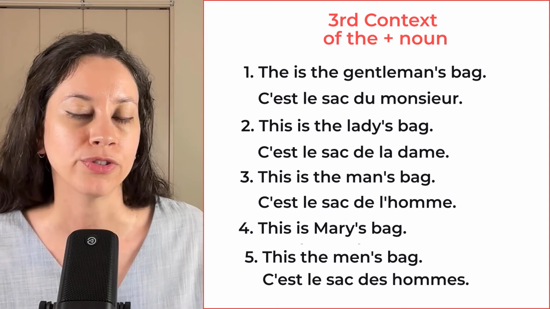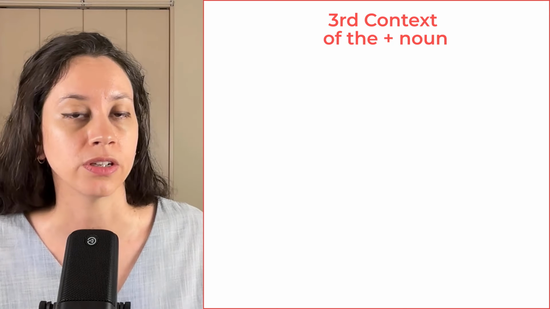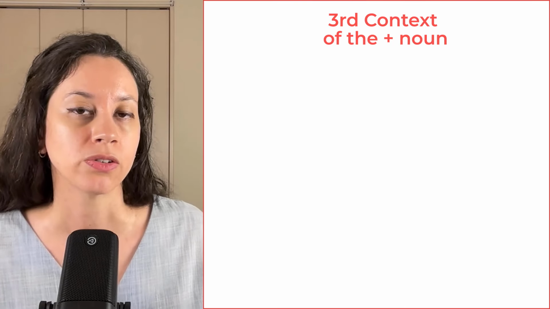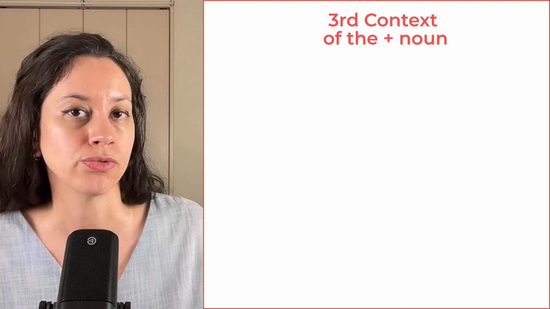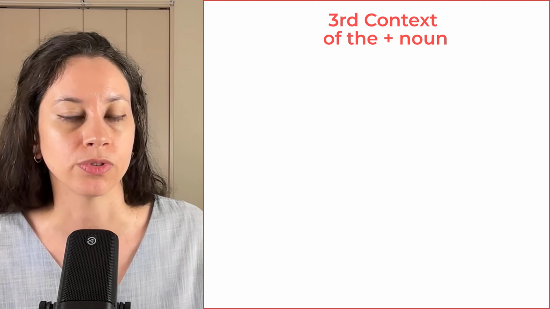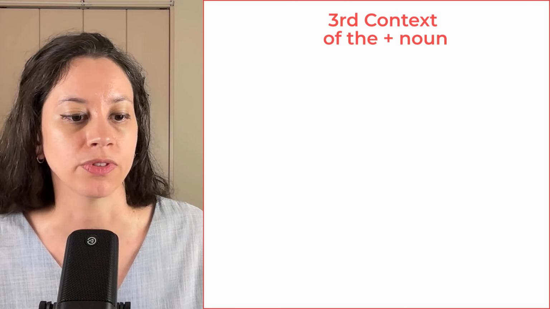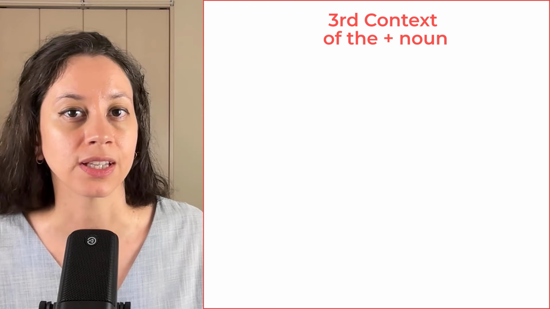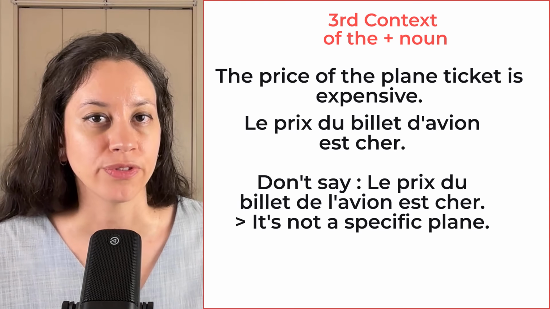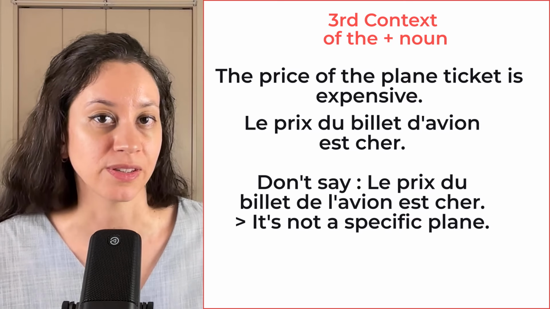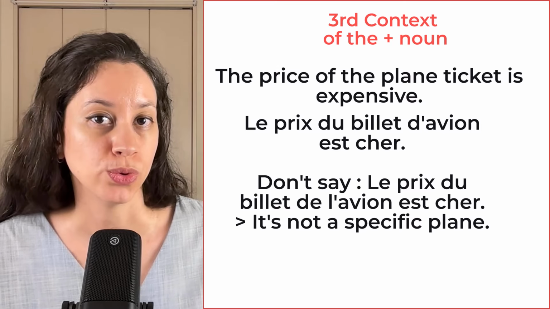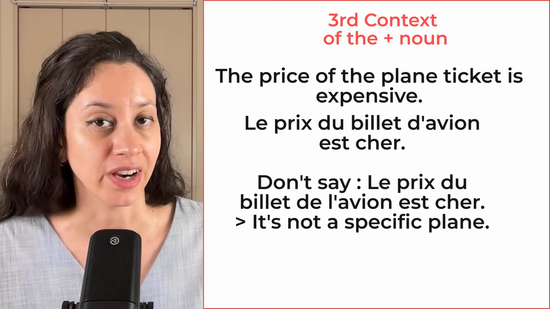So it doesn't necessarily have to be used in a context to express someone's possession. It can also be used in a sentence where you express something that has nothing to do with people. For example, let's say I want to say something like, the price of the plane ticket is expensive. So in French, I would say, le prix du billet d'avion est cher.